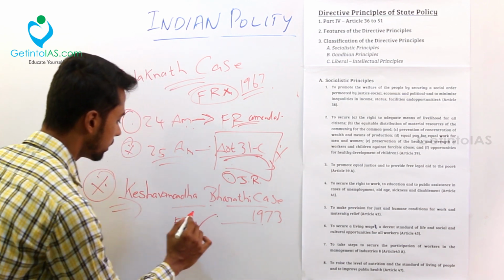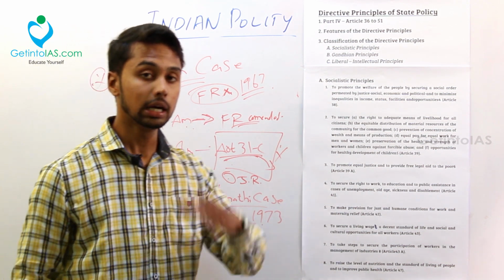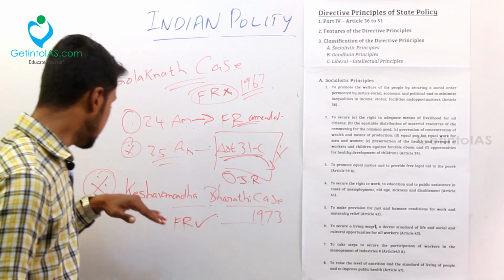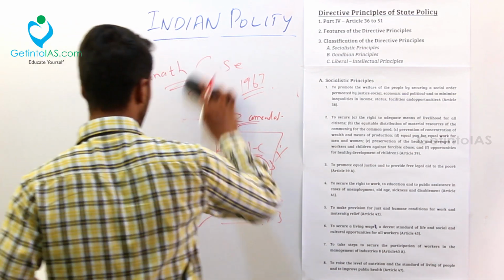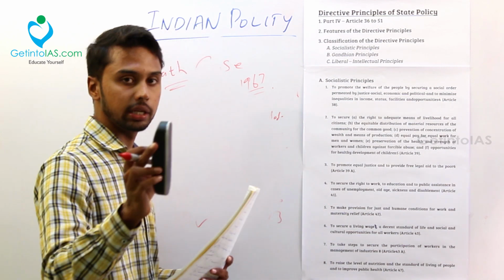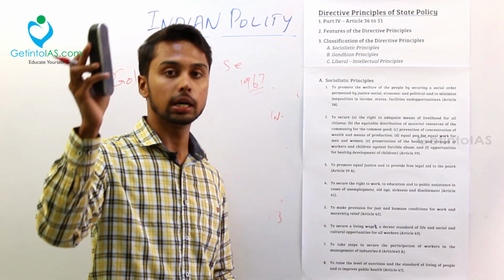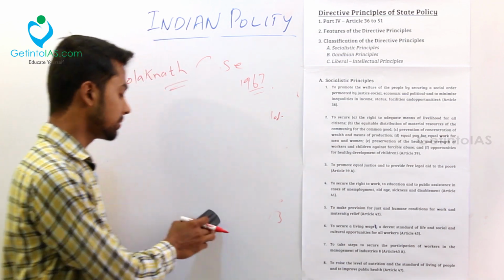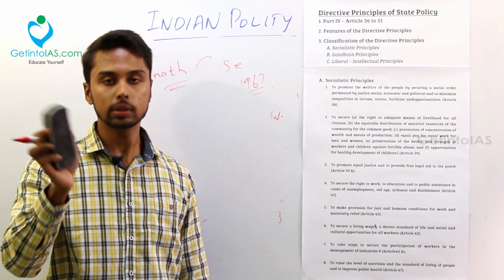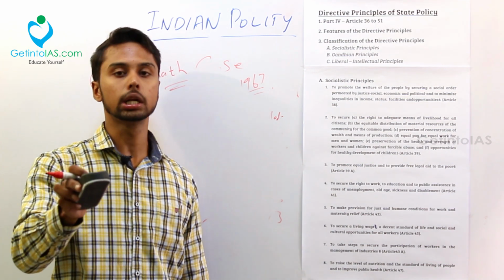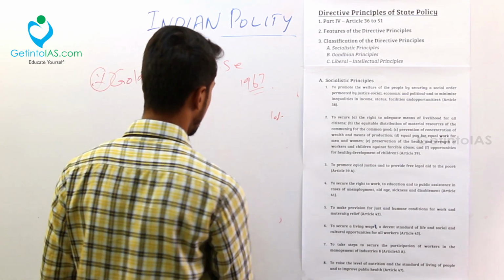We are talking about the tussle between the fundamental rights and the DPSP. By this Kesavananda Bharati case, fundamental rights were given prime focus over the DPSP. Also, I told you Article 31C was beyond judicial review. By this Kesavananda Bharati case, the Supreme Court told that it can't be that. Article 31C is subject to judicial review. That was another judgment of this case.